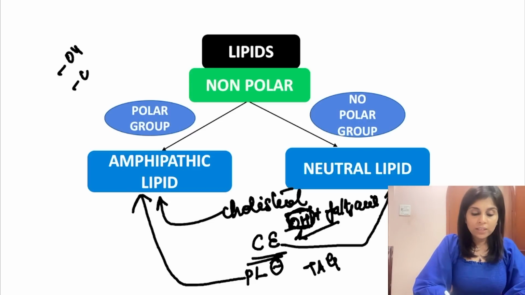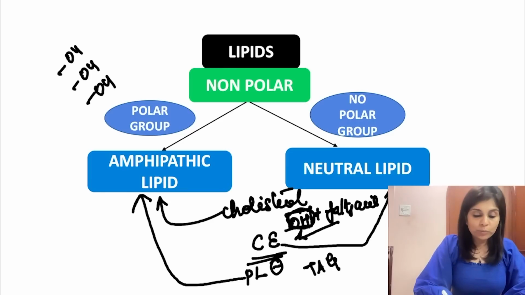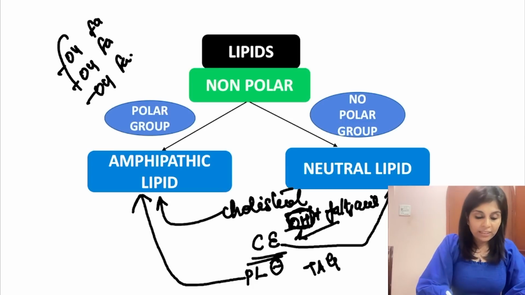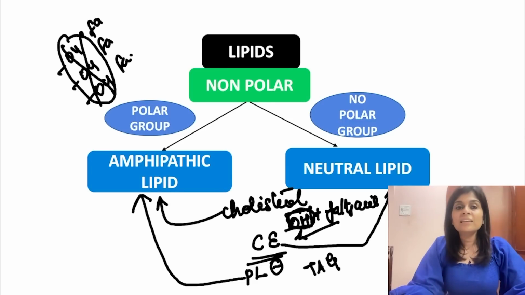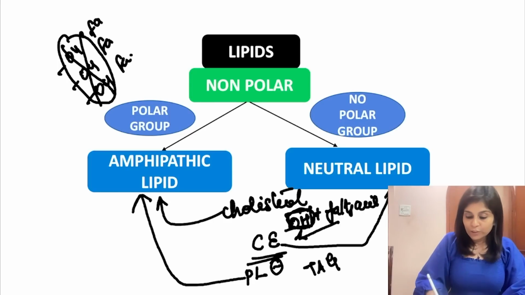Glycerol has got 3 OH groups. Only when all these 3 OH groups get attached to 3 fatty acids, what you get is triacylglycerol. So in triacylglycerol, none of these polar groups is free. Triacylglycerol is completely neutral or a non-polar lipid. So triacylglycerol comes into this category.